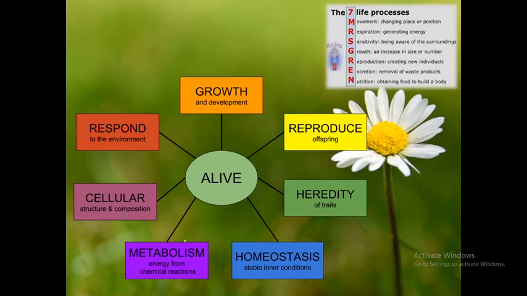Next is cellular structure and composition. How different is a single cell organism from a multicellular organism, how different are prokaryotes and eukaryotes, how different are animal and plant cells. So this is about cellular structure and composition. Next is response to the environment, which we have already discussed.